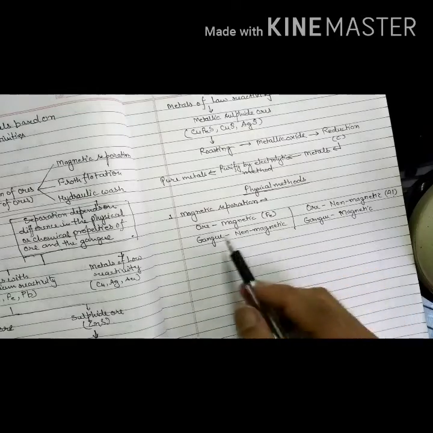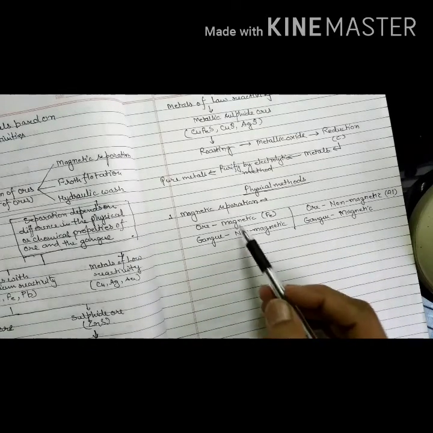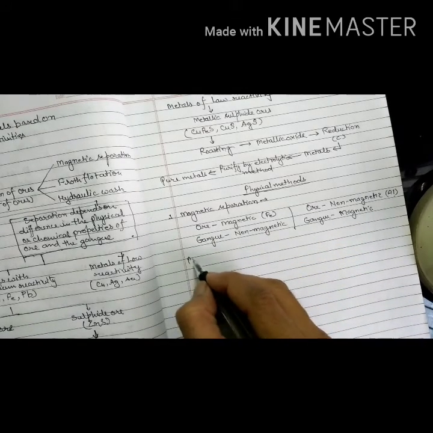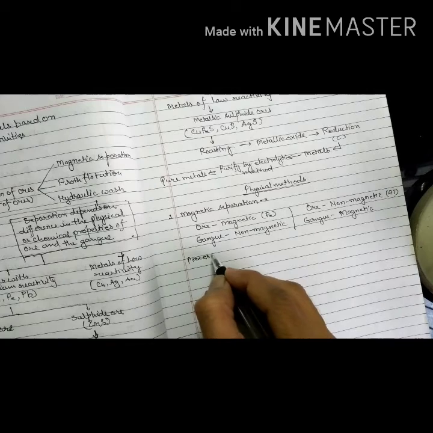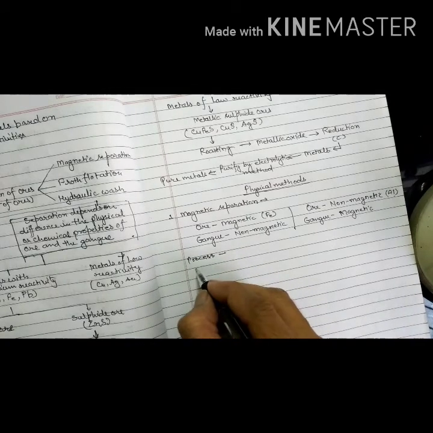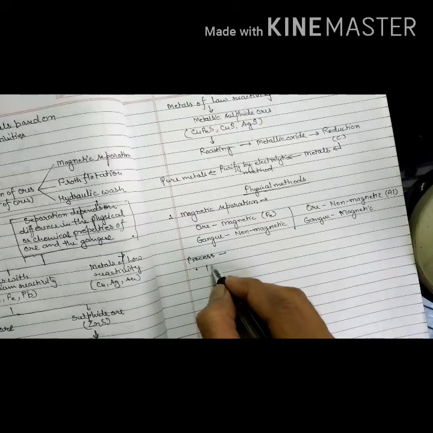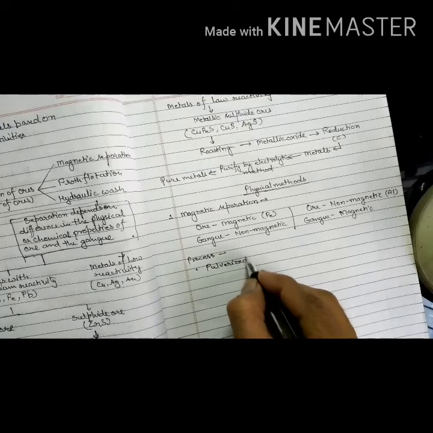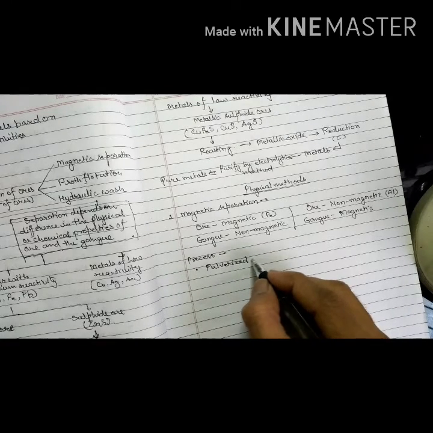Now either of these two, anyone can be magnetic, either ore or gangue. So the process is: first is pulverized. Pulverized, this is powder form.